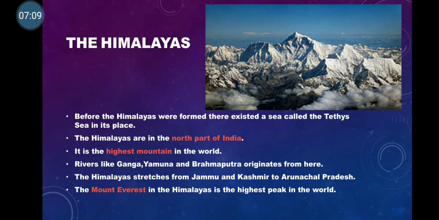So, when the Indian plate collided or crashed with the Eurasian plate, the sea, inside which the sediments were there, rose up eventually and formed the Himalayas. And that's how the Himalayas were created. So children, it is very simple. Do not worry much about it. Just understand that much: the Himalayas were formed when the Indian plate collided with the Eurasian plate.